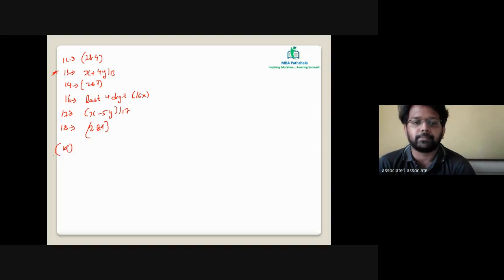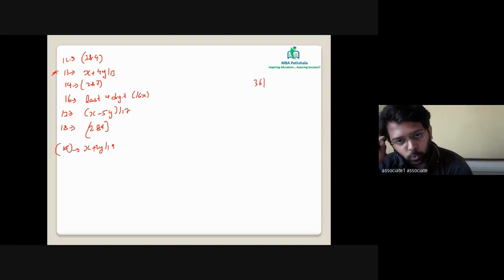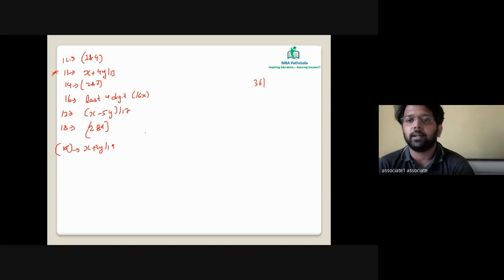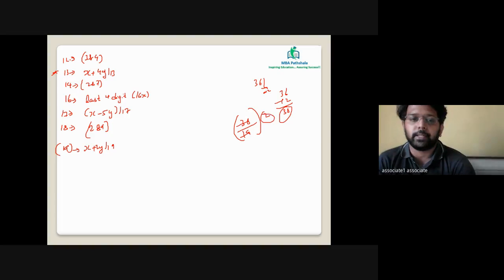Next is 19. 19 square is 361. The rule says x plus 2y should be divisible by 19. What is y? The last value. So take 1 and multiply by 2. Add 36 plus 2, the value will become 38. Is 38 divisible by 19? Yes, so the whole value will be divisible by 19.